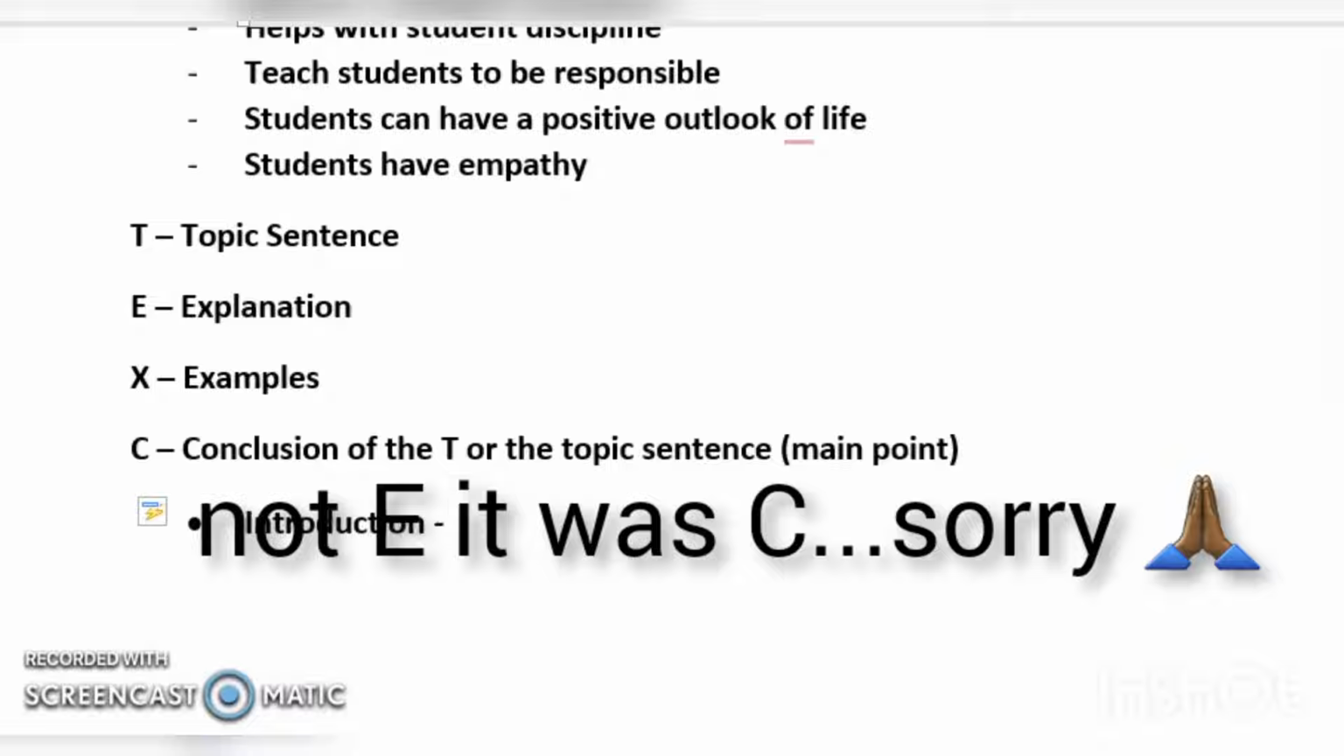You write down what's going to be in your introduction, which is your general statement. Sorry, kids. Like I said, my spelling is way off. General statement plus, that's an equal sign, I'm not a maths teacher. General statement plus your thesis statement.